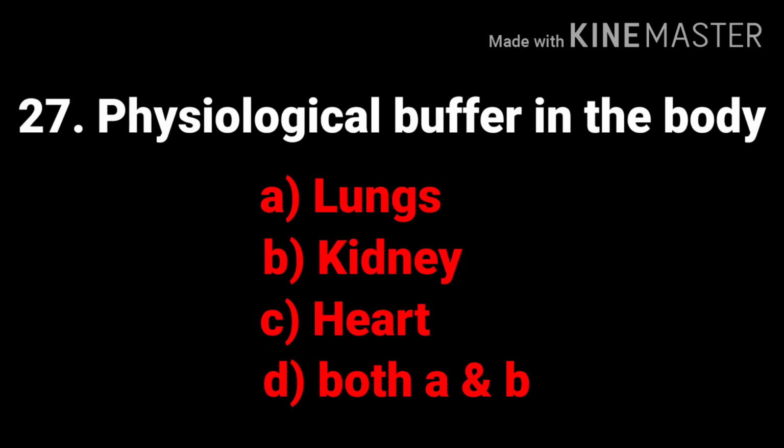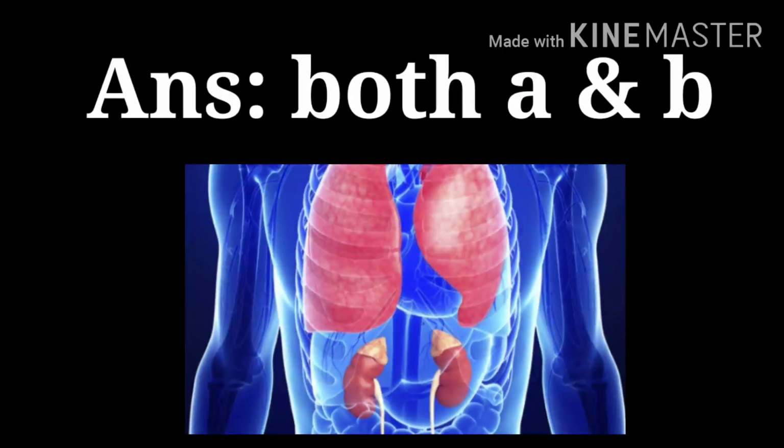Next question, physiological buffer in the body. Options are lungs, kidney, heart, both A and B. Physiological buffer in the body. And the answer is both A and B. That is, physiological buffers in the body are lungs and kidney.